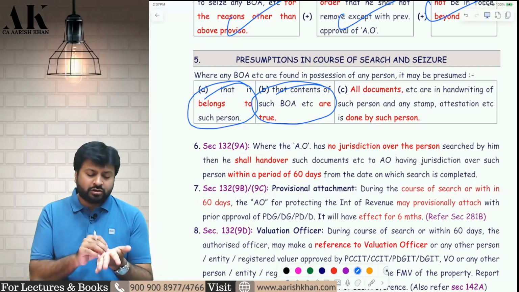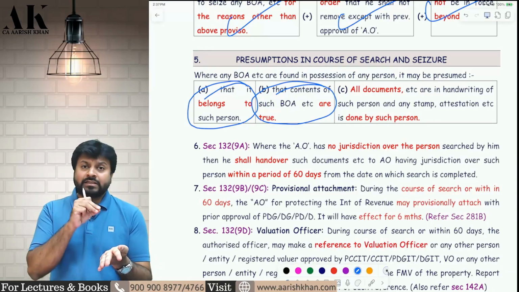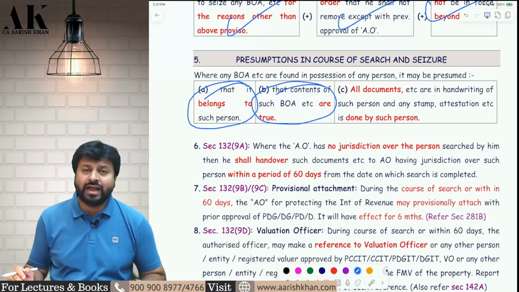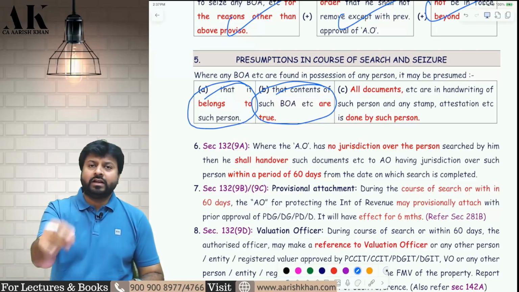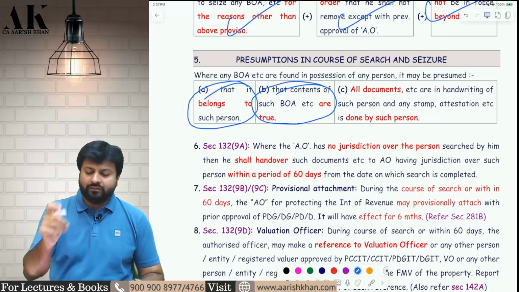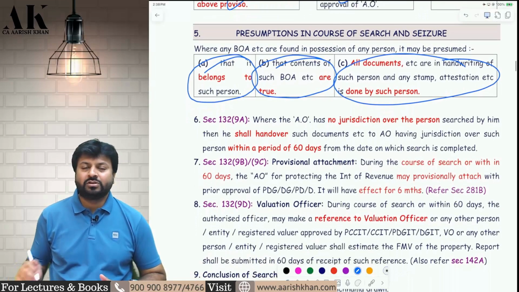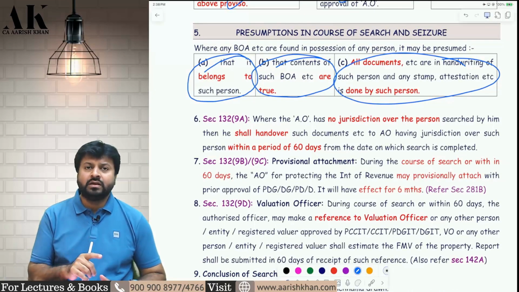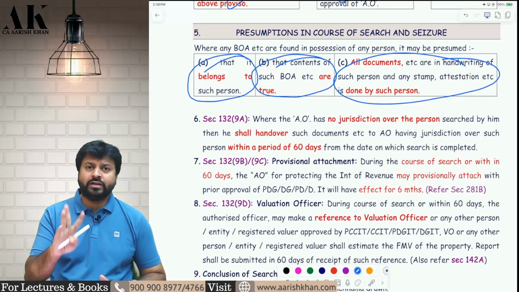Further, if he sees any document in which there is some signature, some handwriting, some stamp, some attestation, then it will be assumed that it is done by the person who is in possession of that. So whoever is holding that document, he will say that you have signed, you have written, you have done the attestation, you have done the stamping, everything is done by you. If you have not done it, then you have to tell us who has done it. Okay. I hope it is clear to all of you. So these are the three presumptions. Very important question. A lot of times they ask this in the examination: what are the presumptions in the course of search and seizure. So you have to write these three points in the answer.